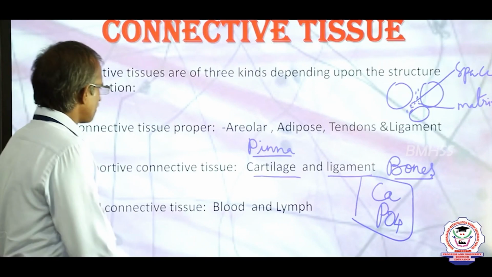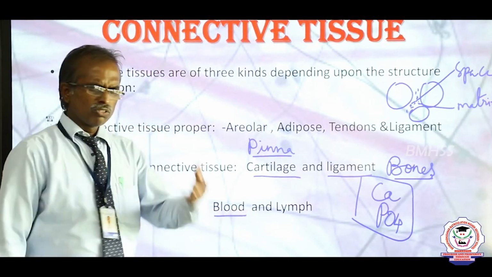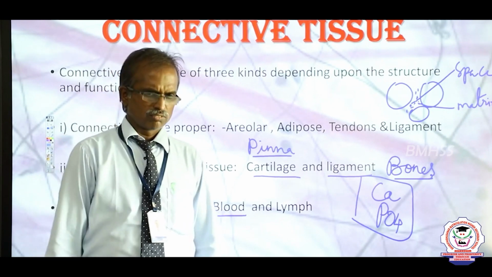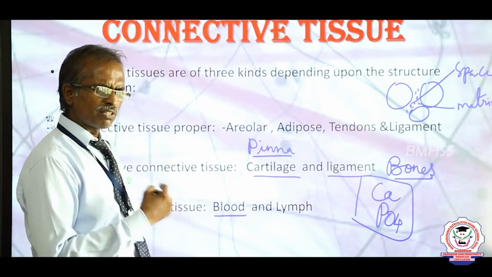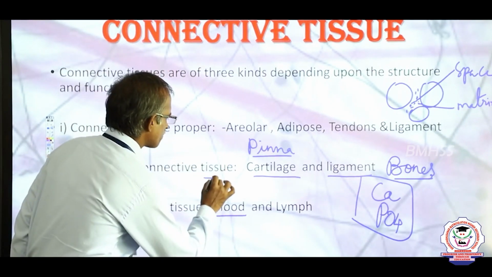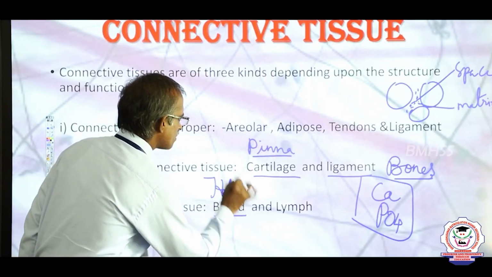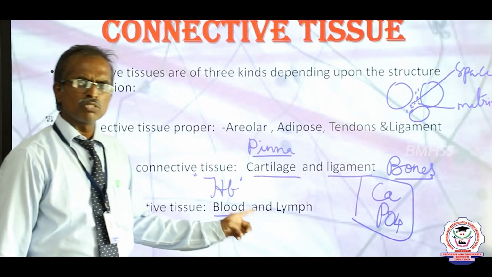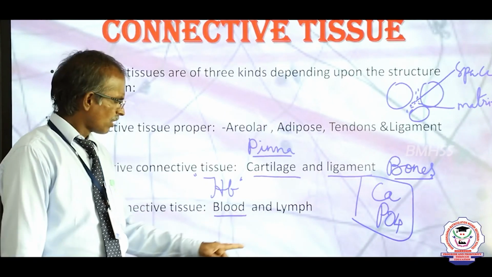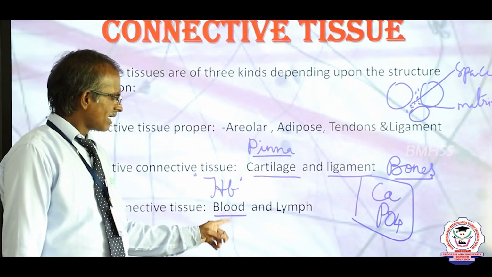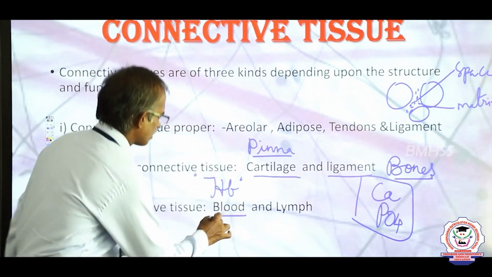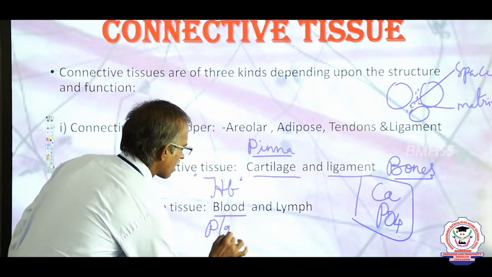Now, blood. We know that. Do you know what the color of your blood is? Red color, very good. But do you know the reason for this? Due to the presence of hemoglobin, Hb. Very good. Hemoglobin gives the red color to the blood in all mammals. Now blood is a fluid tissue whose fluid part we call plasma.